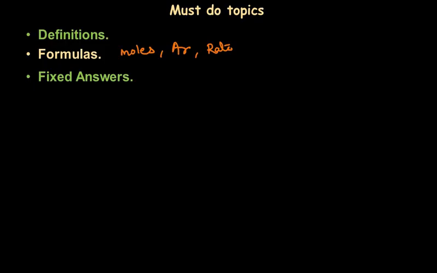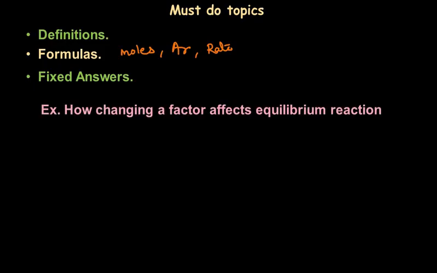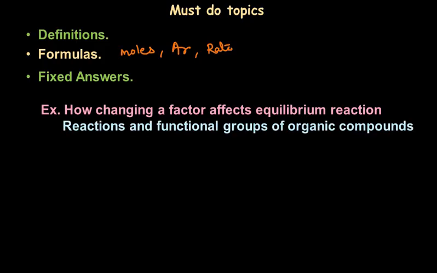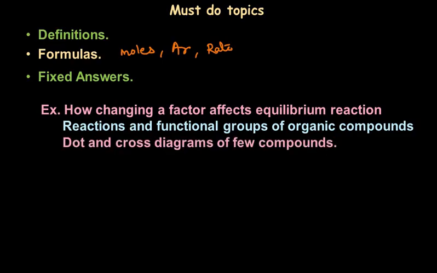Next, there are a few fixed answers which we should learn without fail. For example, how changing a factor affects the equilibrium reaction, and the reactions and functional groups of a few organic compounds. You can make mind maps of each of the homologous series and its reactions. Dot and cross diagrams of a few ionic and covalent compounds: I had mentioned in the earlier part of the video also that dot and cross diagrams are a must-do topic because every year it is asked.